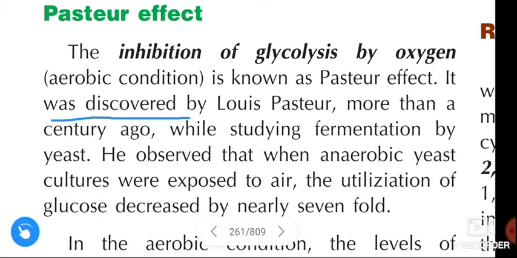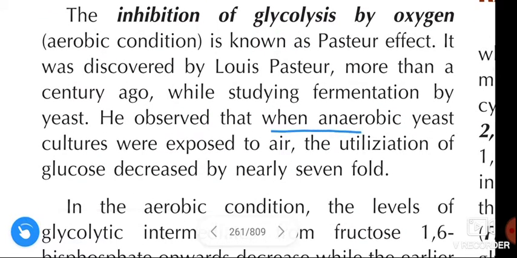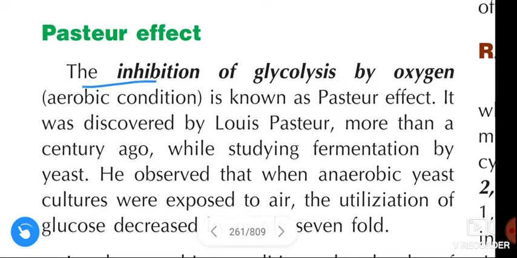It was discovered by Louis Pasteur more than a century ago. While studying fermentation by yeast, he observed that when anaerobic yeast cultures were exposed to air, the utilization of glucose decreased by nearly 7 times. Once again, the inhibition of glycolysis by oxygen, the aerobic condition, is known as the Pasteur effect. Because this was discovered by Louis Pasteur, we call it the Pasteur effect.